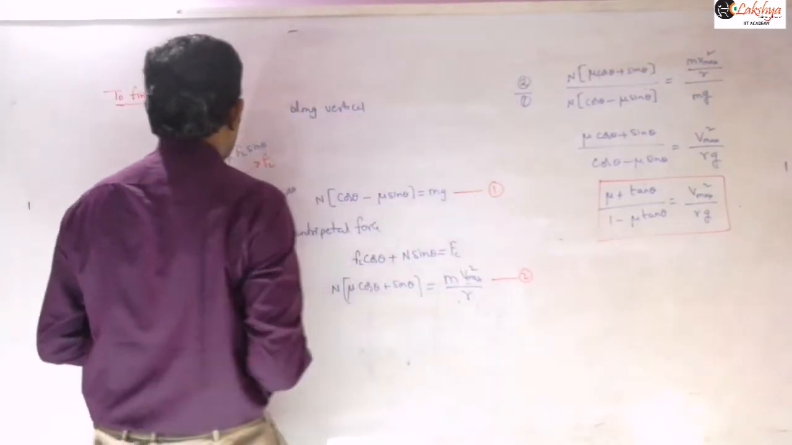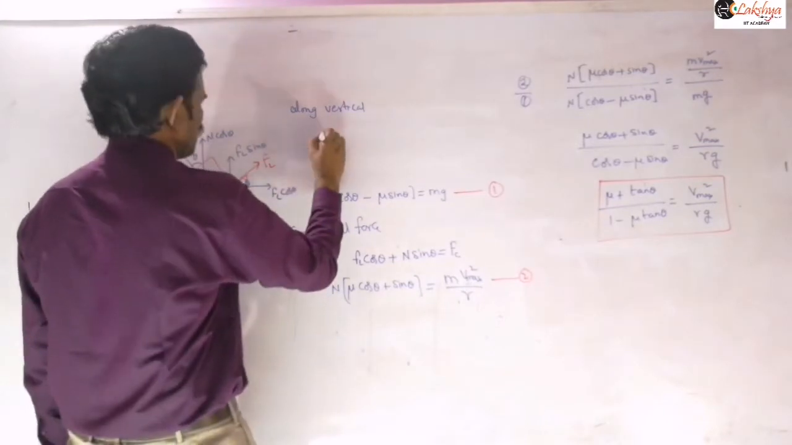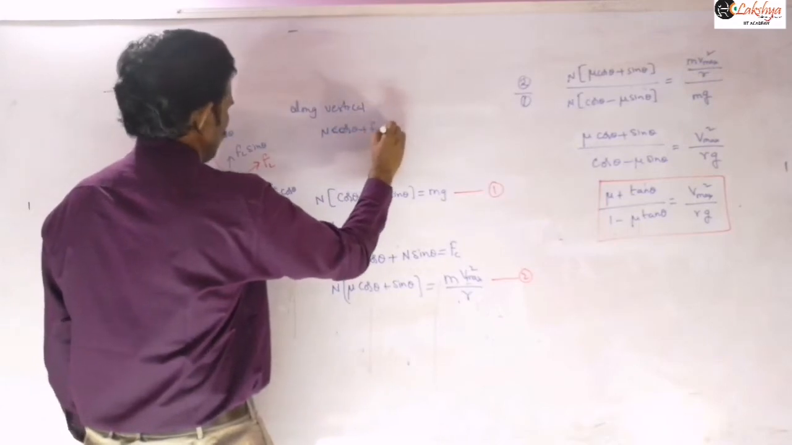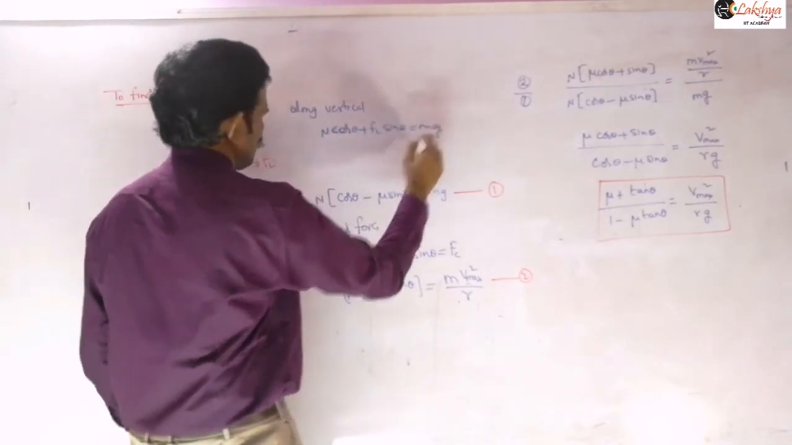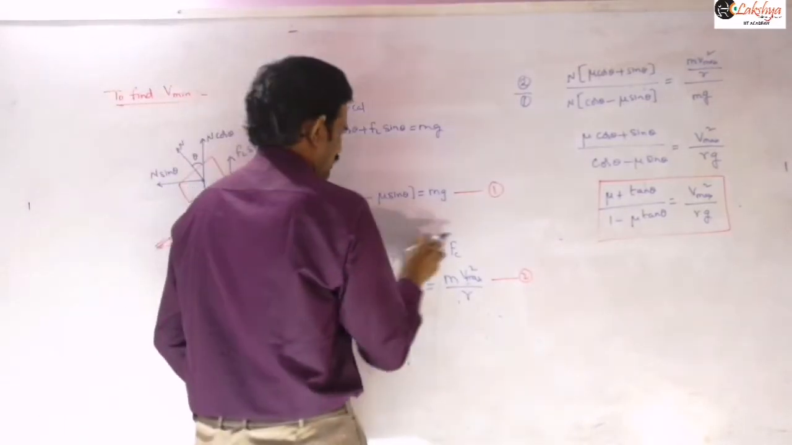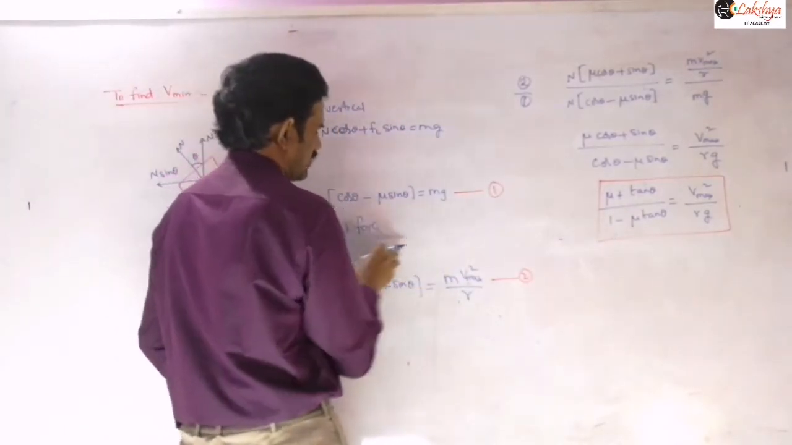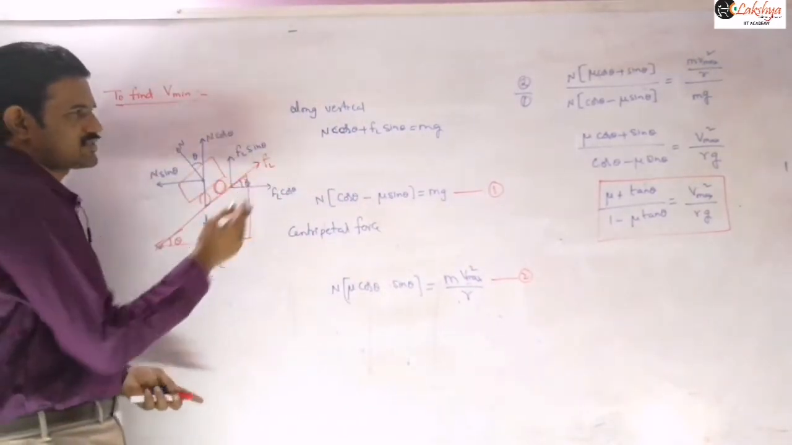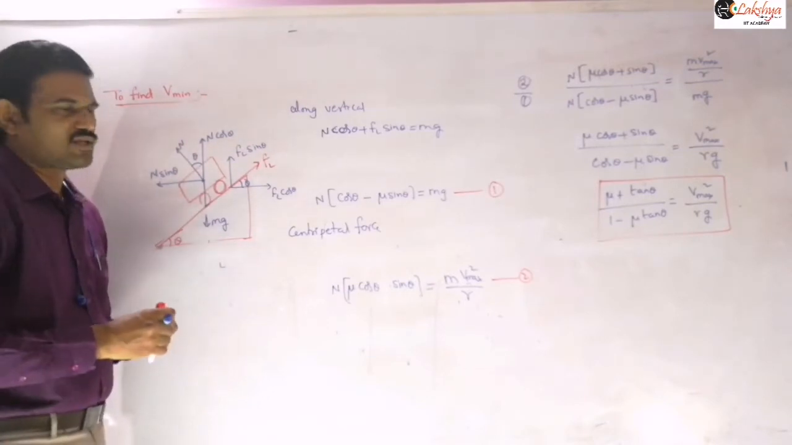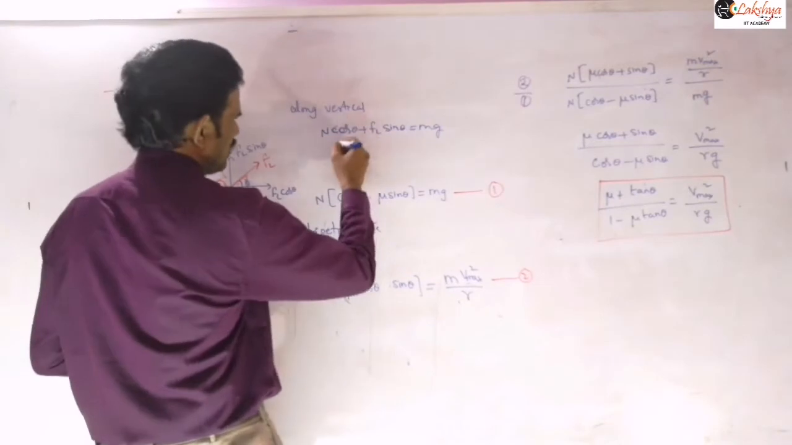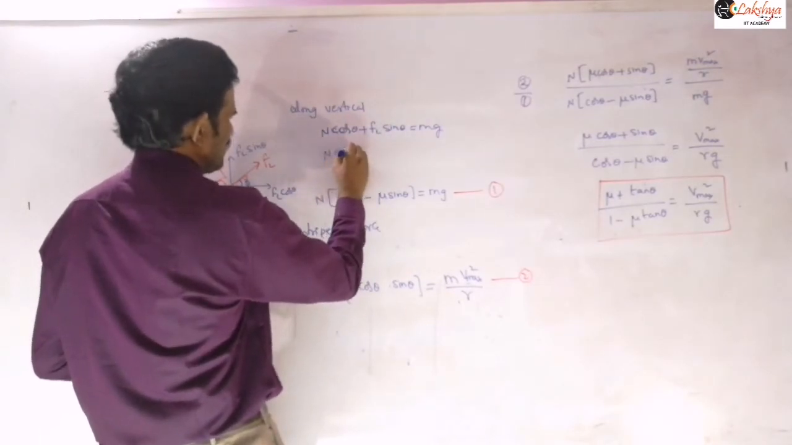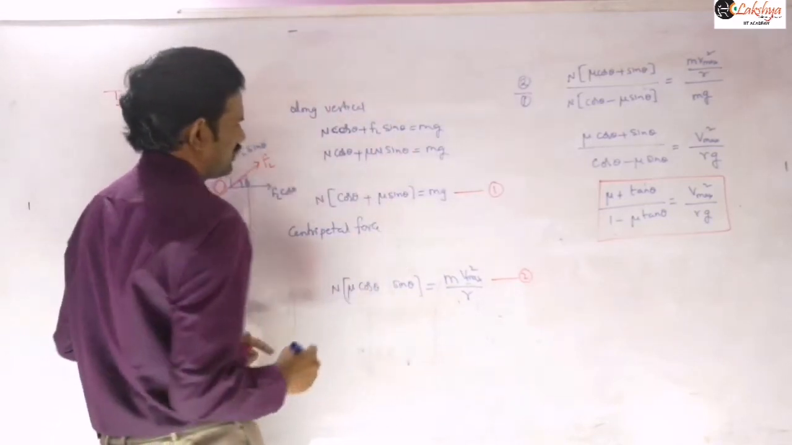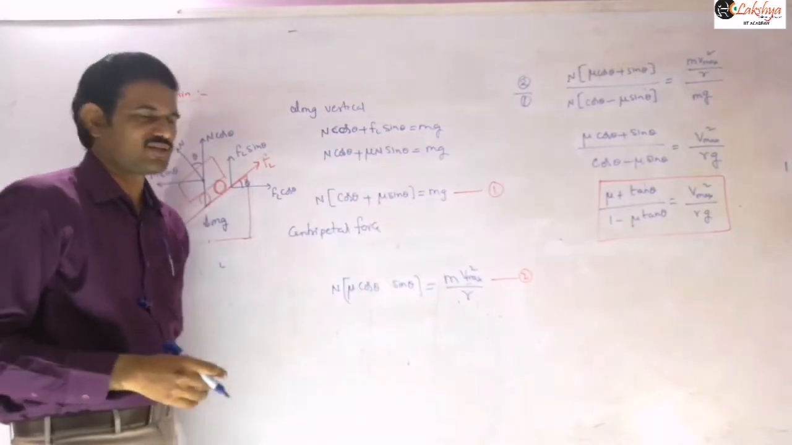So let us say, I can write this expression along the vertical direction. What we can write here is N cos theta plus F_L sin theta is equal to mg. Along the vertical direction you can write that expression like that. Next, that same F_L you can replace with mu N, and then you can take N as common. So this is N cos theta plus mu N sin theta is equal to mg, and you will get the plus sign here. When you take this common, let it be the first equation.